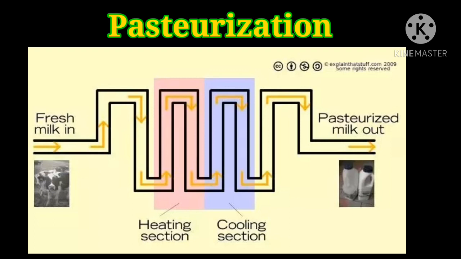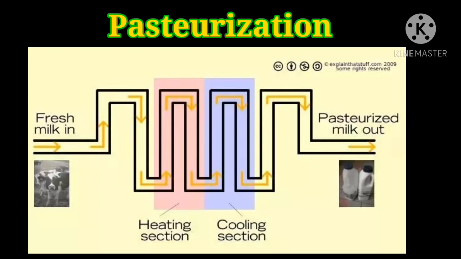So, in this method, what do we have to do? We have to preserve the food, that is milk products, milk and beverages. We have to raise the temperature to 63 degrees Celsius for about 30 minutes. After that, we have to cool it suddenly. What happens? It will kill the microbes and prevent the milk spoilage.